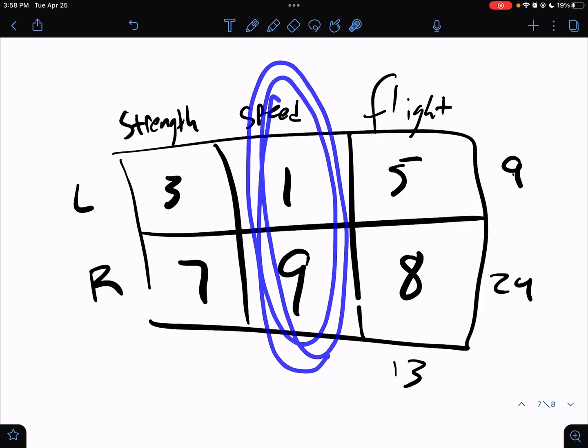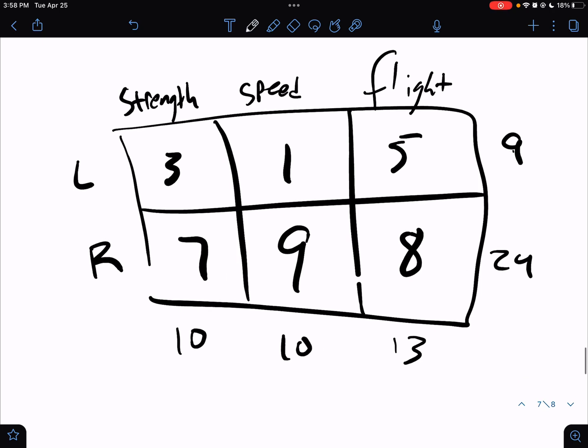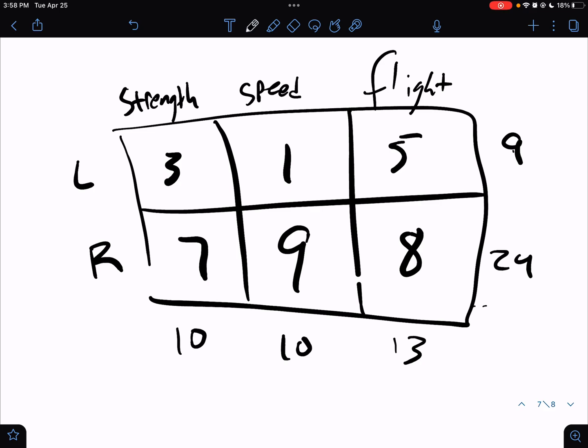These are the people that wanted super speed, regardless of left hand, right hand, so 10 people altogether. And these people wanted super strength, regardless of left hand, right hand, so 10 people altogether. Okay, and then what we can do is we can either add these together, or we could add these together, but whatever that is, it'll tell us what the total number of people that we asked was. So 10 plus 10 is 20, plus 13 is 33, and 9 plus 24 is also 33. So we asked 33 people. So already this is pretty handy, right?